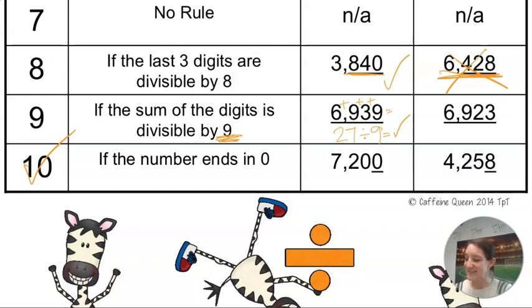Whereas 6,923 is, let's see, 15, 16, 17, 18, 19, 20. That is only 20. And 20 cannot go into 9. So it's not divisible by 9.